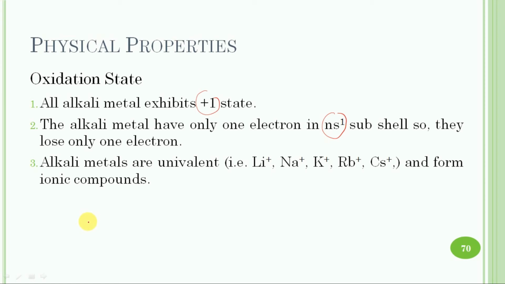Thus they form monovalent ions such as lithium plus, sodium plus, potassium plus, rubidium plus and cesium plus. The second ionization enthalpy of alkali metals is very high, due to which they cannot form divalent ions. The alkali metals are univalent and form ionic compounds.